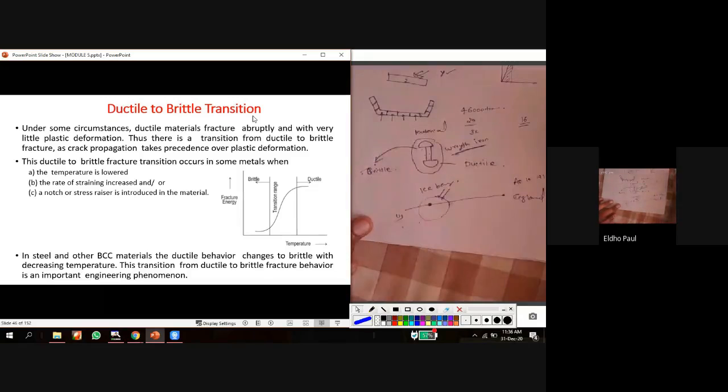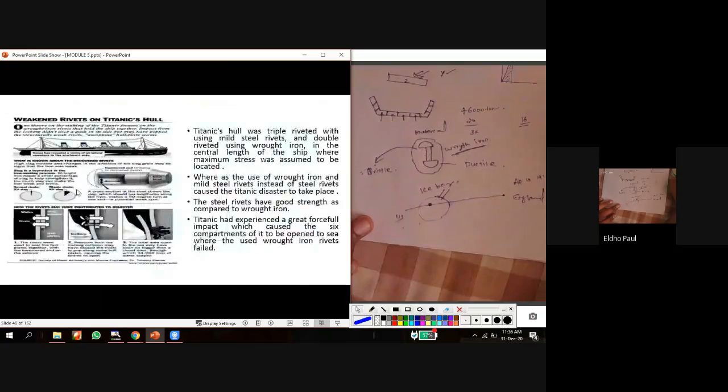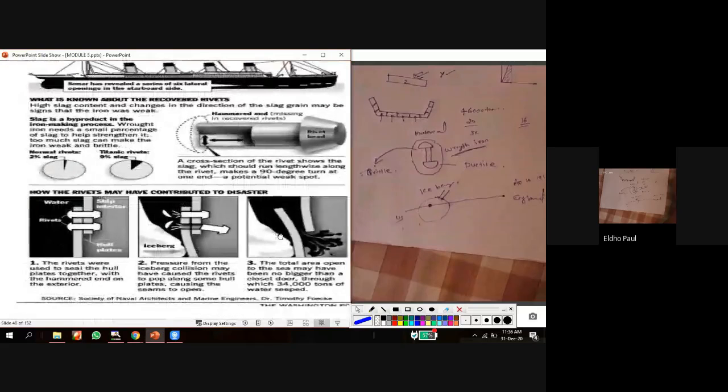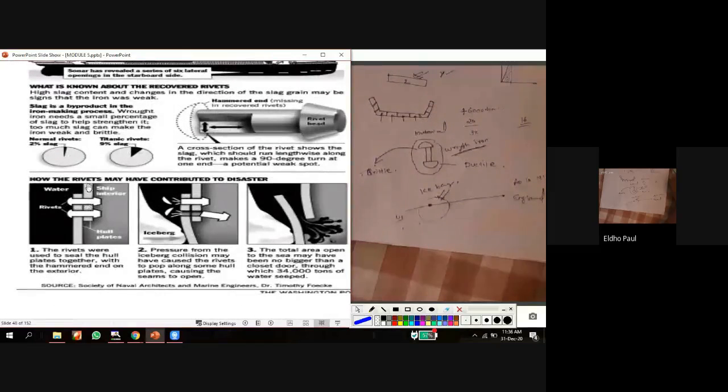You can see this figure. When the iceberg... so this is the rivet. This is used to connect the two hull plates. Nowadays we are using welding for connecting the hull plates, but in the earlier days we were using riveted joints to connect these two hull plates.